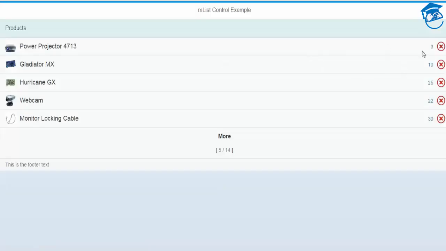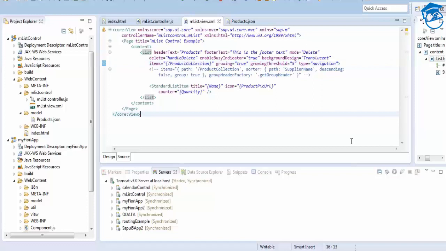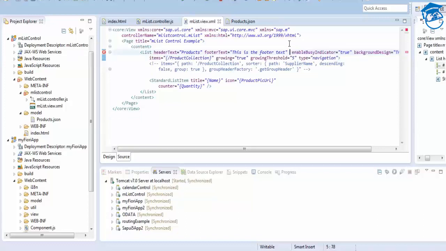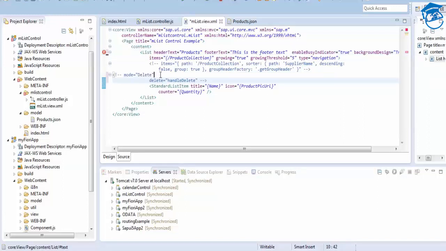It will come, but this mode is already deleted, so we want to remove that delete first. Then we can do it. So we'll comment this, that is for list mode.